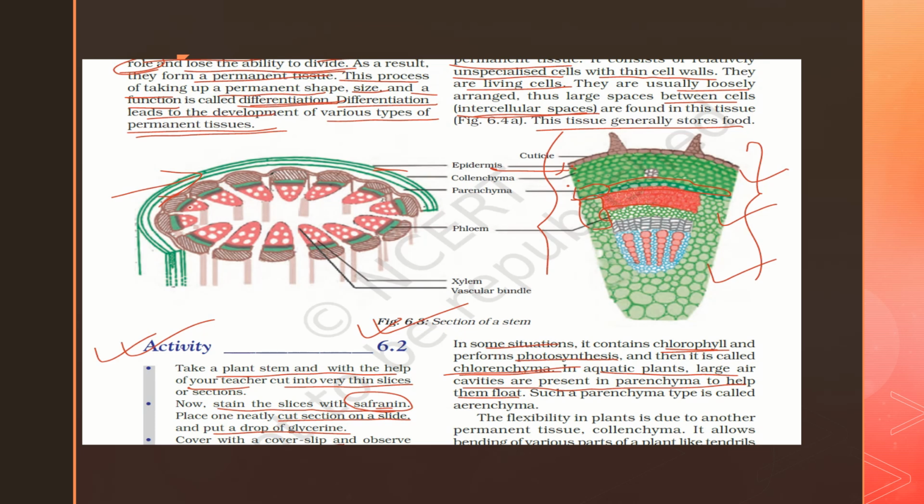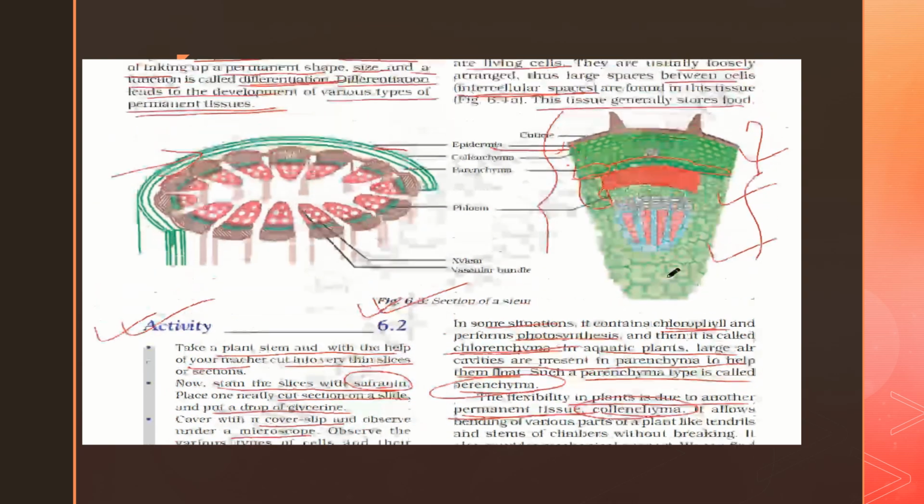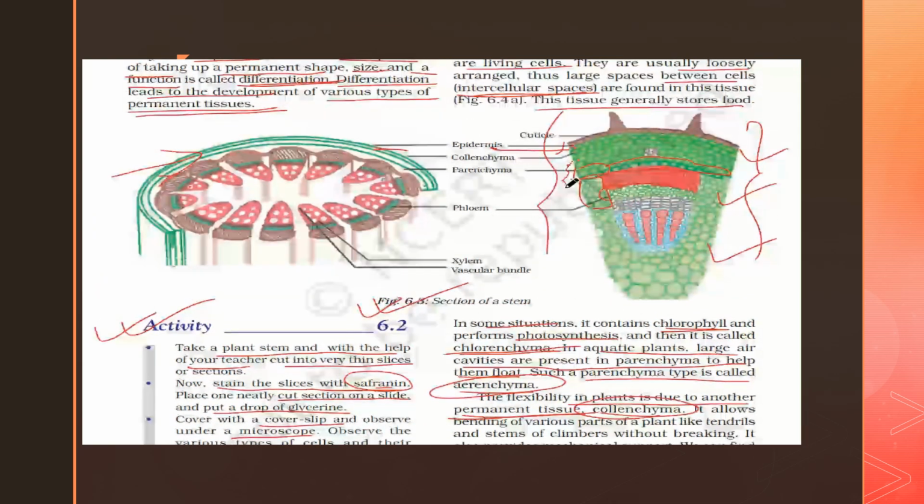So when they have air cavities in them, which helps them to float, such a parenchyma type is called the aerenchyma. Now the flexibility in plants is due to another permanent tissue called the collenchyma. Here you can see this one is the parenchyma. If it has chlorophyll, it is called chlorenchyma, and if it has air to help it float, it is called aerenchyma. It is very easy.